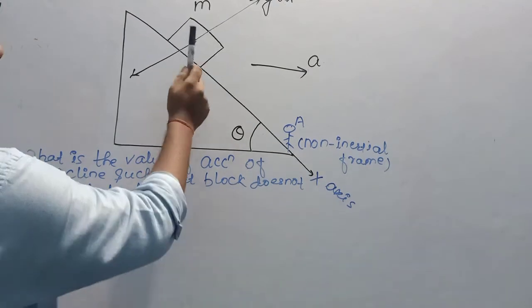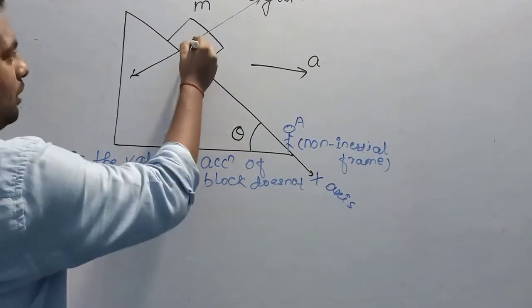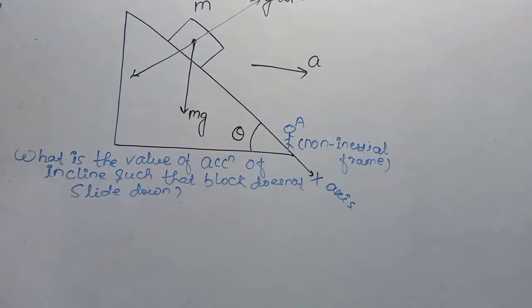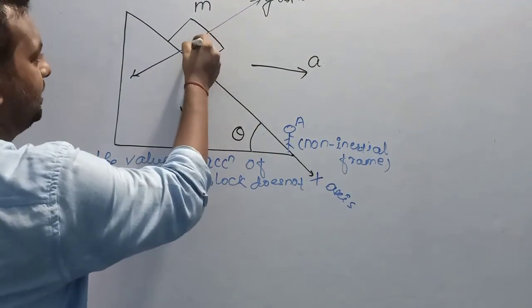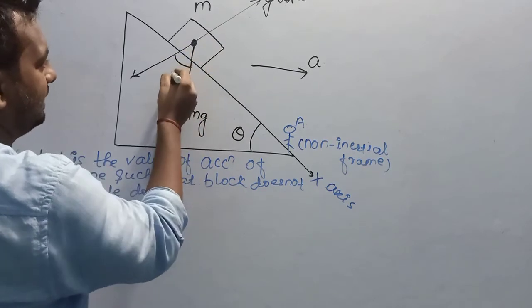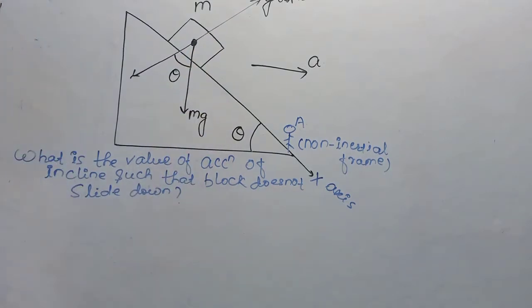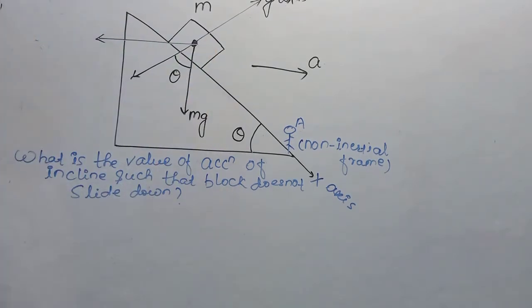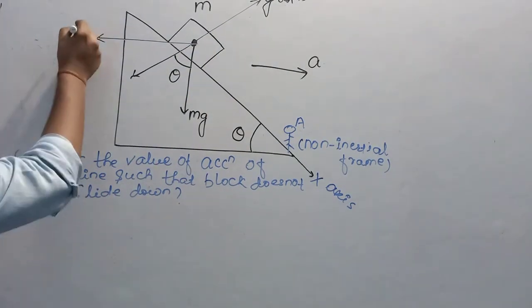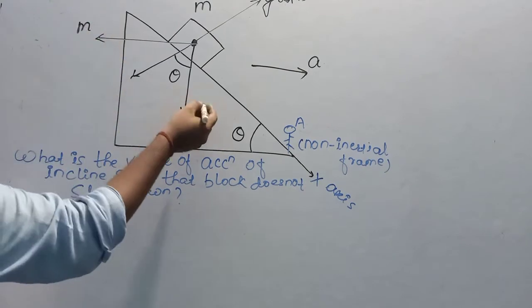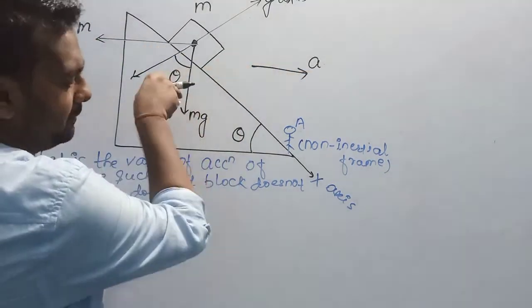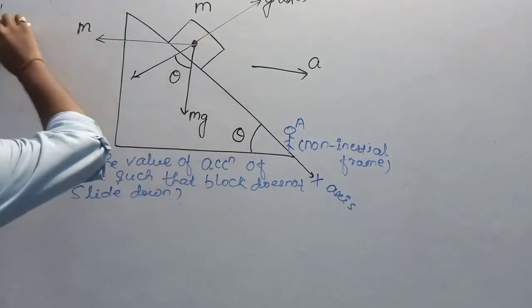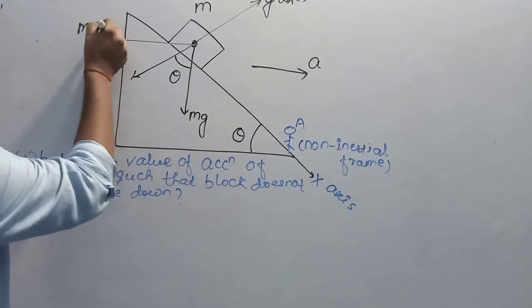Now identify the forces on this mass. In the downward direction there will be a force mg. I have already told you, this mg will make angle theta with the x-axis. At the same instant there will be a pseudo force, whose value is mass of object into acceleration of observer. The acceleration of the observer is in the rightward direction, so the pseudo force on this mass will be in the leftward direction.